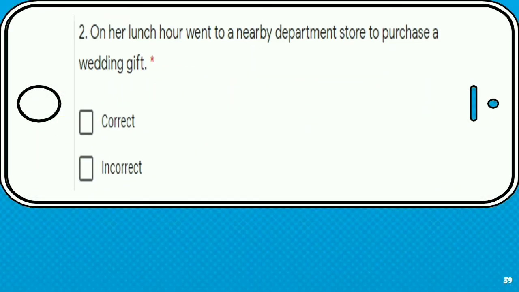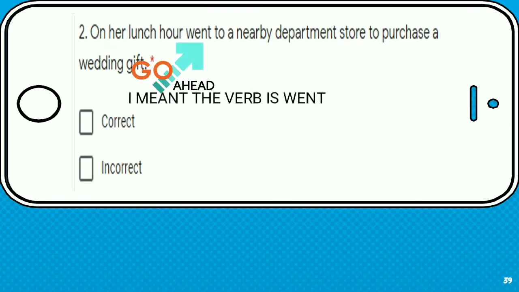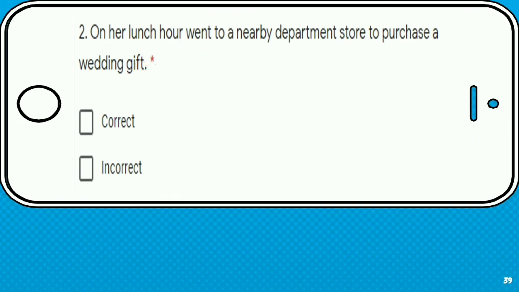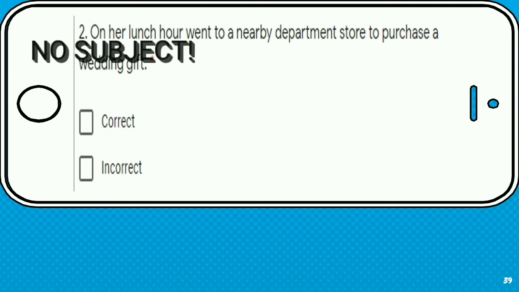Obviously. Number 2. On her lunch hour, went to a nearby department store to purchase a wedding gift. Please analyze. We can see from the sentence that it has a verb, namely came. But is there any subject? Unfortunately, no. Her lunch hour is not the subject.